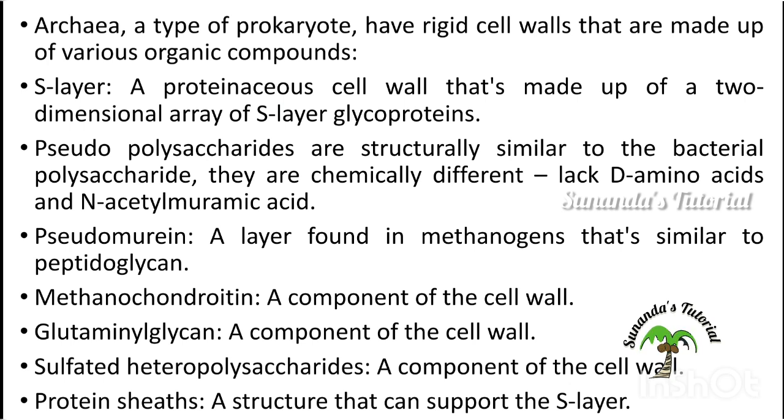Then archaebacteria contain pseudomurein, a layer found in methanogens that's similar to peptidoglycan but not peptidoglycan. Then they contain methanochondroitin, a component of the cell wall. Then glutaminylglycan, a component of the cell wall. Sulfated heteropolysaccharides are also a component of the cell wall of archaebacteria.